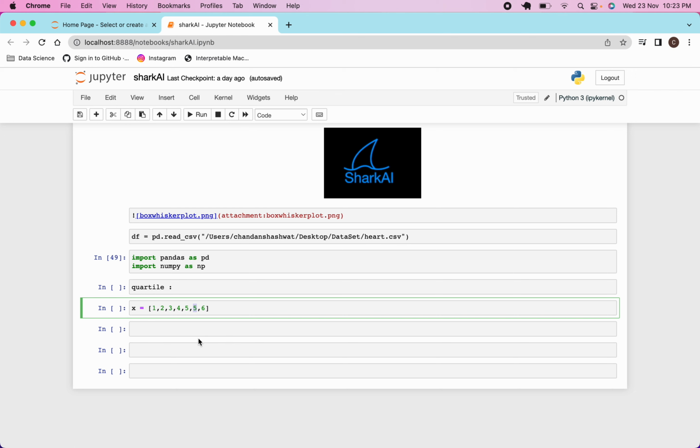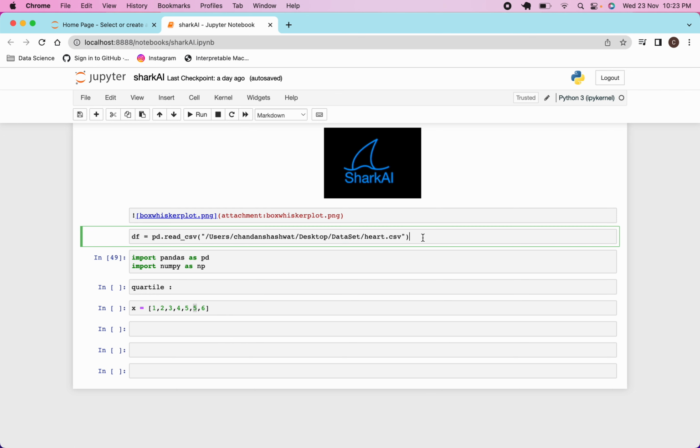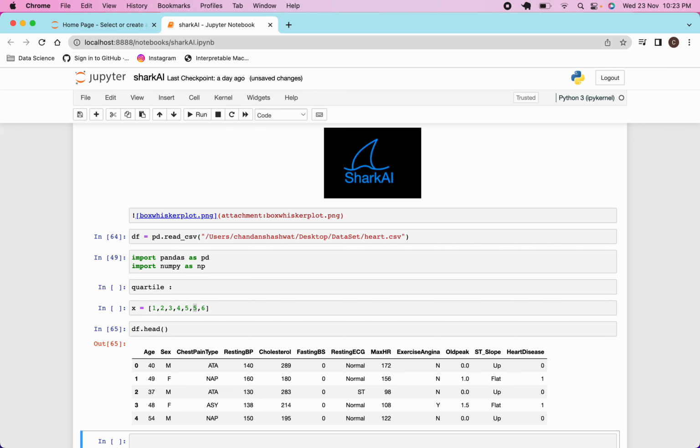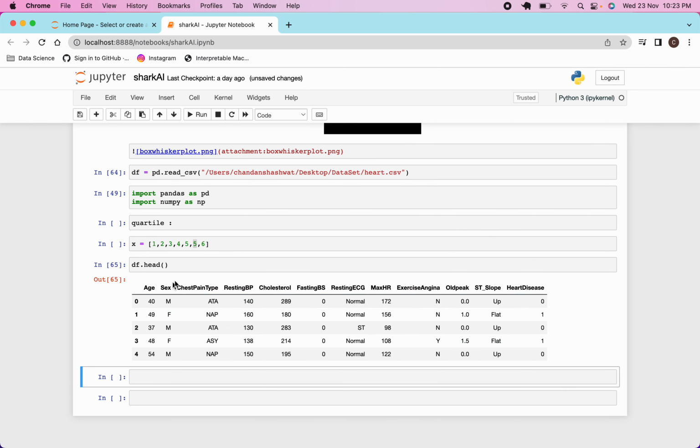So let's understand this. As I have already explained in the pandas video about this heart data set, I'm just importing this heart data set here, and we'll see how it works. I have imported it, so I'm going to show you what is in the data set.